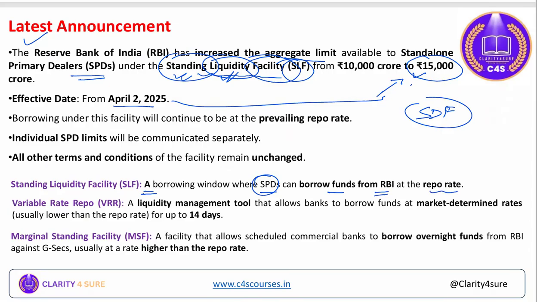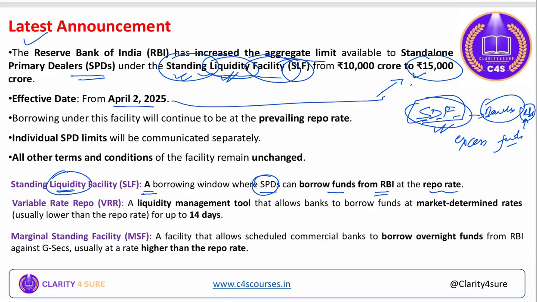All right. In the standing deposit facility, the banks deposit their excess funds into the RBI, to earn interest, without any collateral. This is SDF. Okay, it is a tool. When we discuss the RBI and its roles and functions, then such types of tools are discussed. However, standing liquidity facility is a method to provide liquidity.